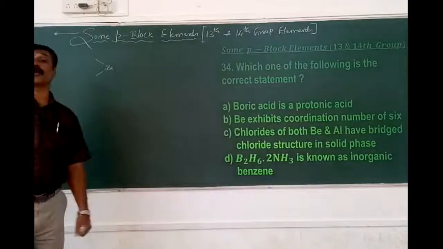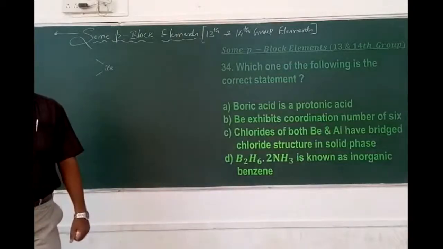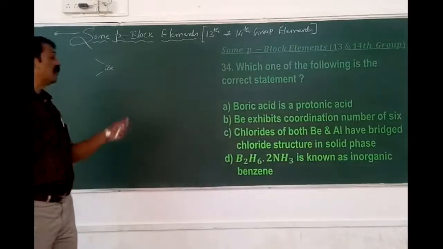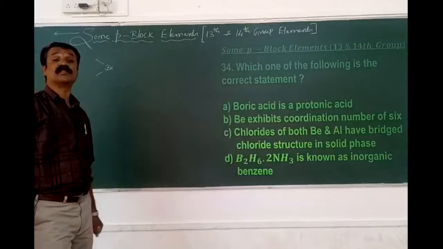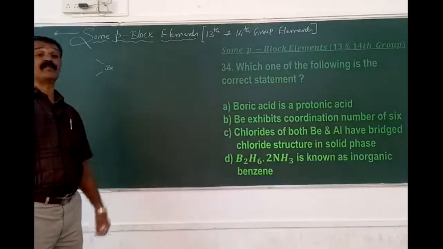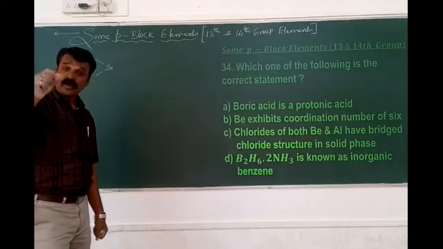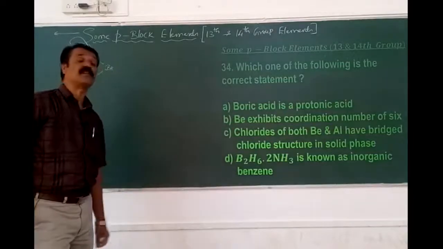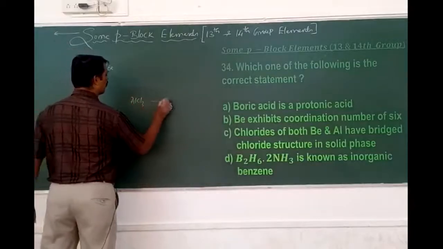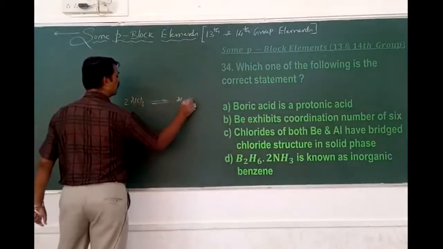AlCl3 doesn't exist as such, it will have the dimer nature in the form of Al2Cl6. Similarly, beryllium and aluminum both can do this. Be2Cl4 is possible with respect to beryllium, and aluminum has a bridge in the form of Al2Cl6. So aluminum chloride is existent in the form of a dimer as Al2Cl6.